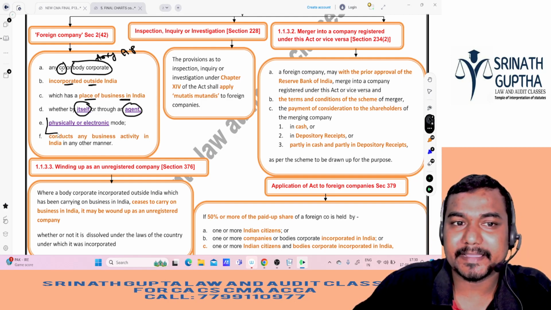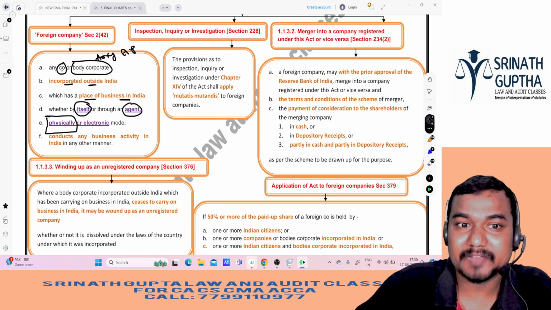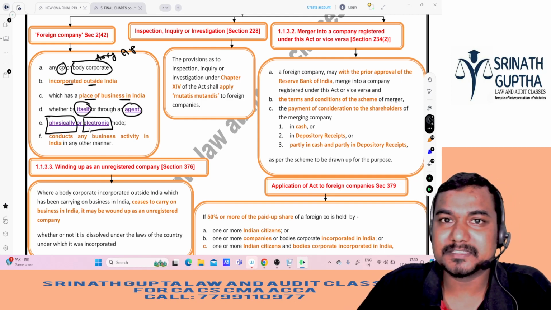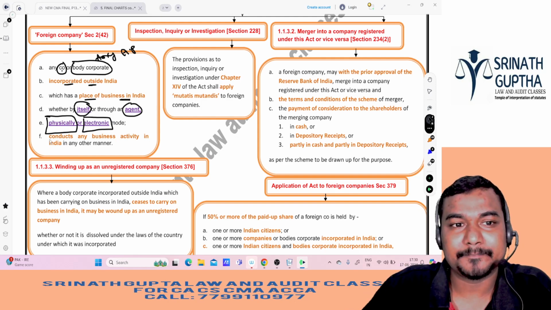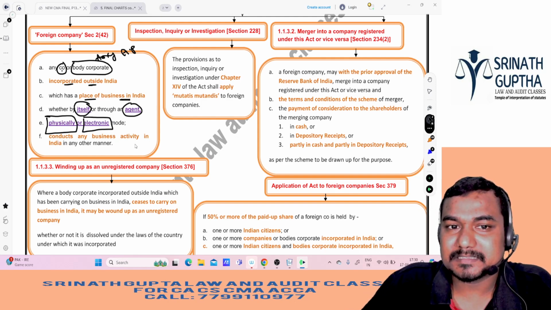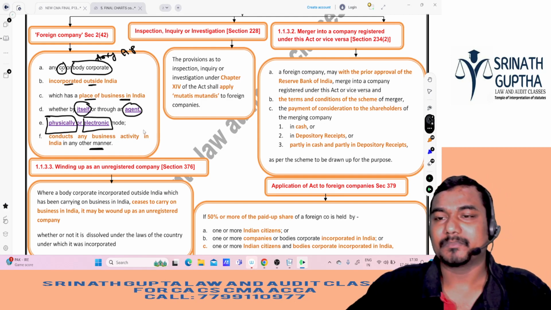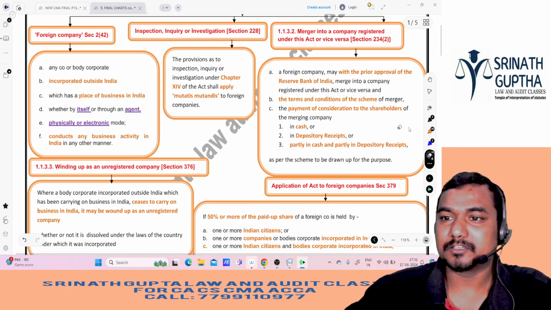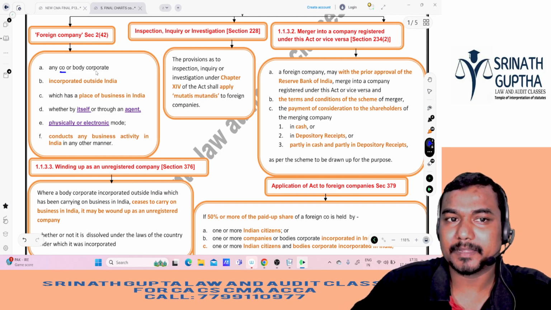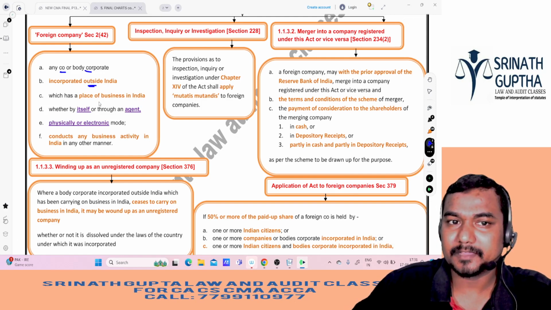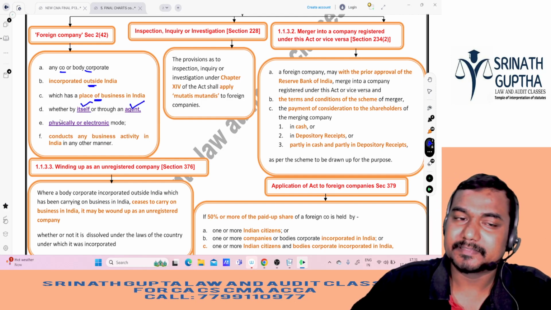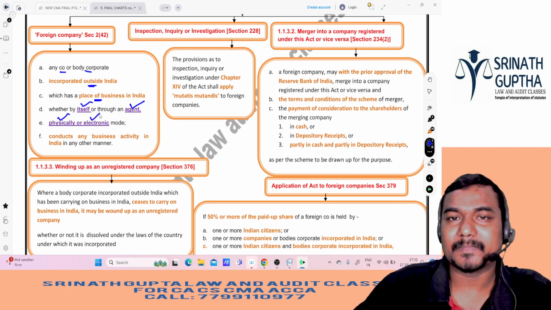They may do the business in India either physically, like Harley Davidson, or electronically, like Amazon India. Amazon is doing the business in India electronically, so they conduct the business activity in India in any other form. So what is a foreign company? Once again, it is a company or body corporate which is incorporated outside India, but which has a place of business in India. They may do the business in India through itself or through an agent, either physically or electronically.